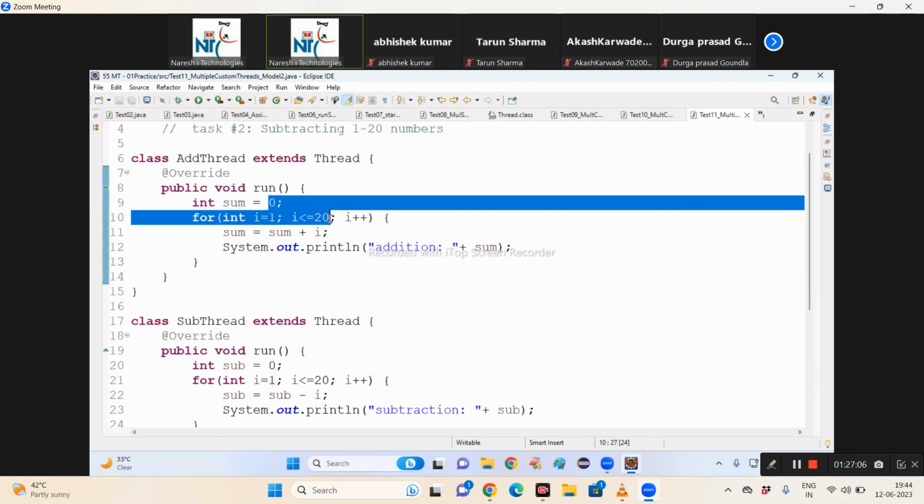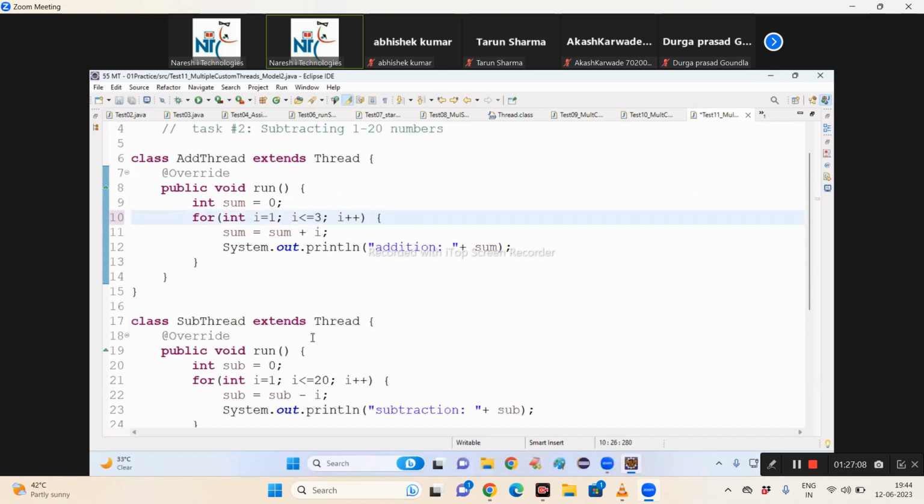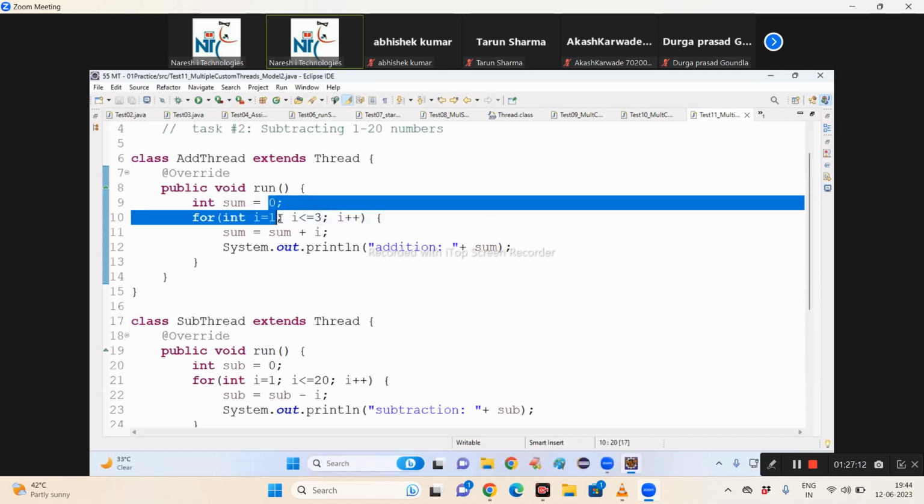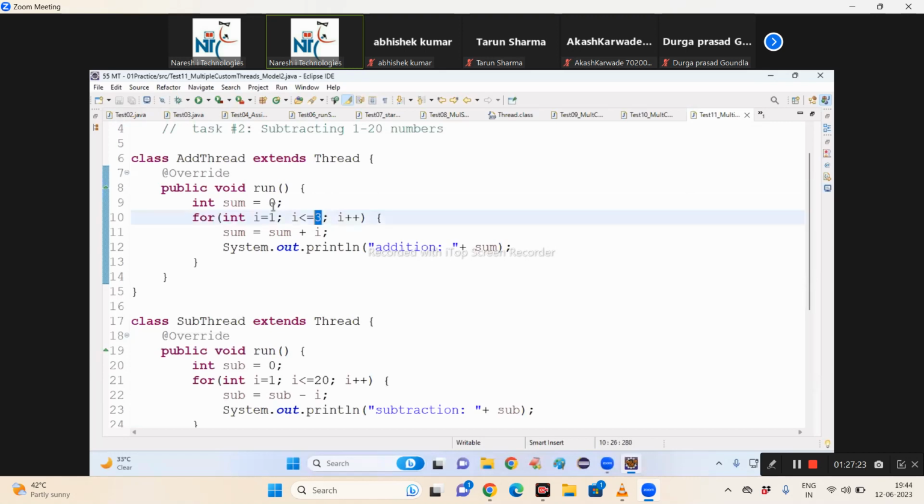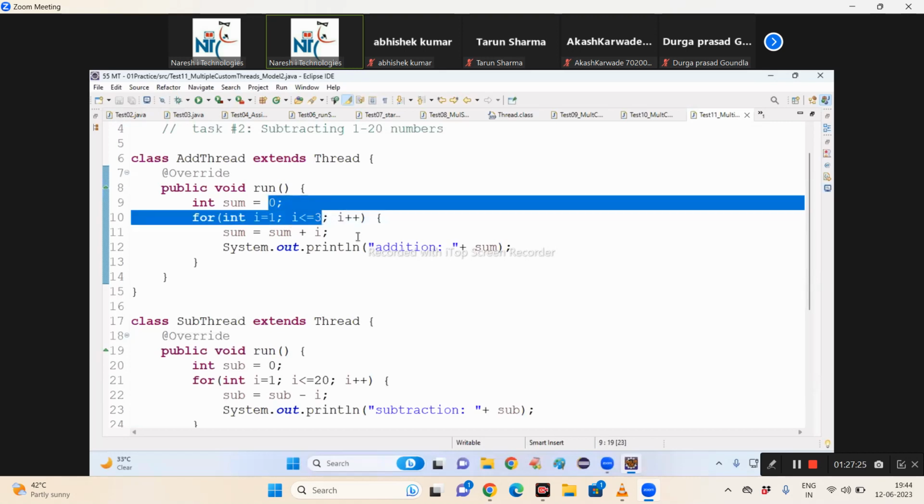Let me decrease these values to 3 numbers. Okay? Now tell me. 0 plus 1, 1. 1 plus 2, 3. 3 plus 3, 6. Done.